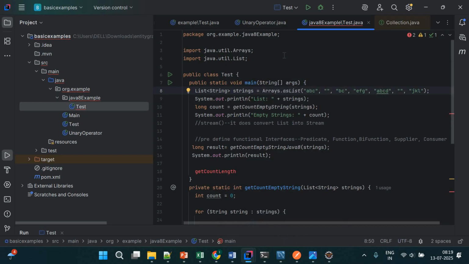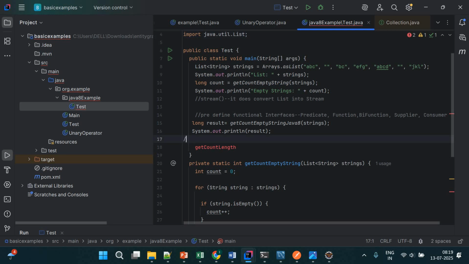Now in the interview you will get a question like that. You have a list of strings. Please write a code which will find the length of every string using Java 8. So using Java 8, what I have to do is find the length of every string.